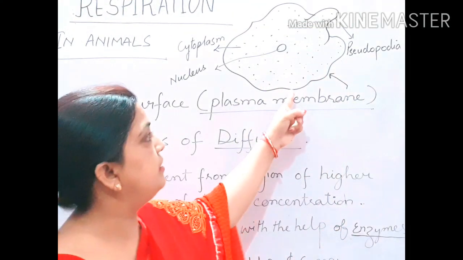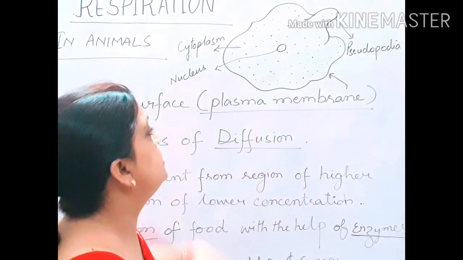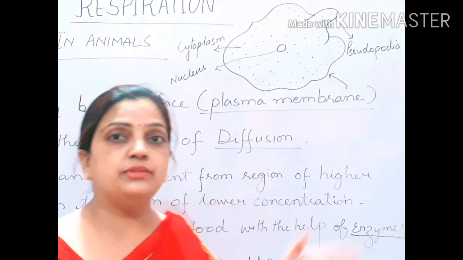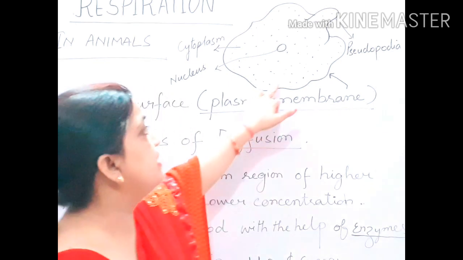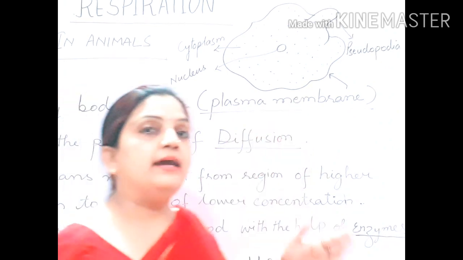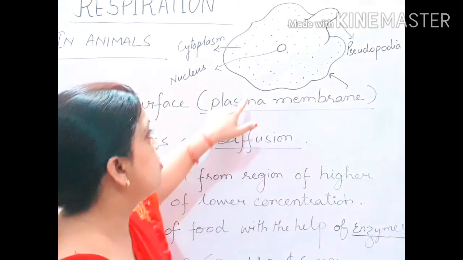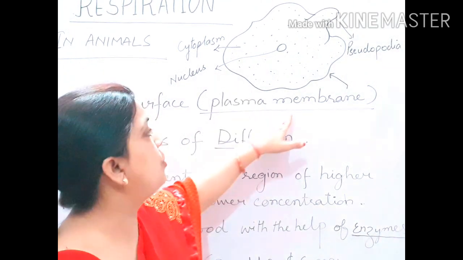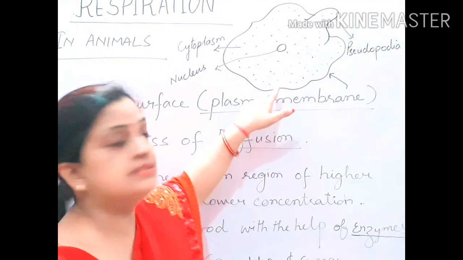See this diagram. This is a diagram of amoeba. You can see that I have drawn a single wall. I told you that amoeba is a unicellular, single cell structure, and it belongs to animals. So the wall is also a single layer. The outer layer of the amoeba is called the plasma membrane or cell membrane, as it is an animal cell.